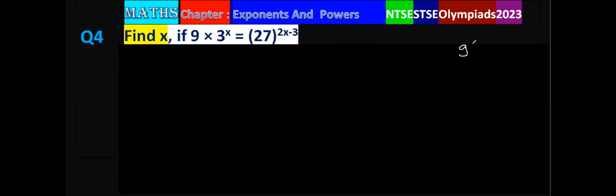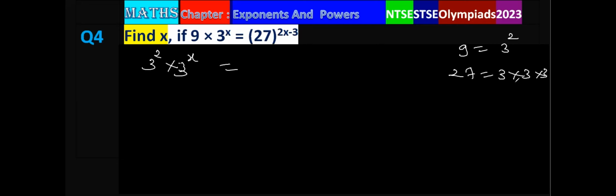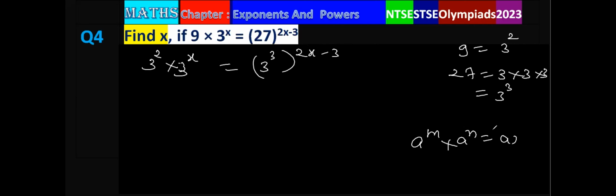So here 9 can be written as 3 square. So we can write here 3 square into 3 power x. Right hand side, 27 can be written as 3 into 3 into 3, so that is 3 power 3. So 3 power 3 whole power 2x minus 3. We know if the base is same, a power m into a power n, then we put the same base and add the powers. That is the rule.